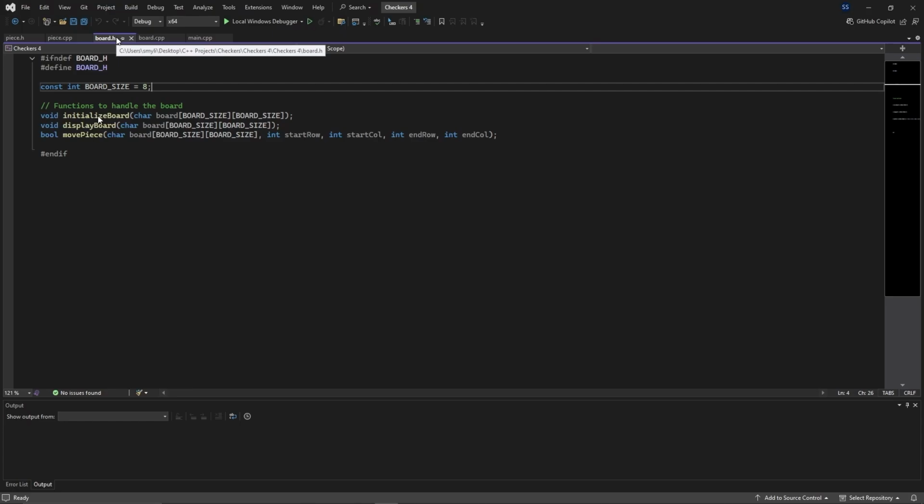Anyway, that being said, this is actually the name of a board variable that's getting declared using this void initialize board. So this is like a local scope variable inside of the initialize board function. Maybe, I don't know. I just thought of that just now. Maybe that's what's going on here. That being said, let's continue on with the video.